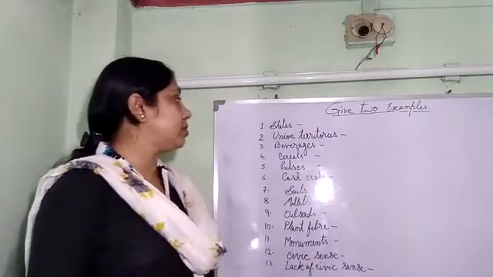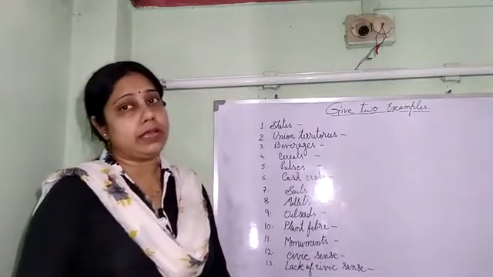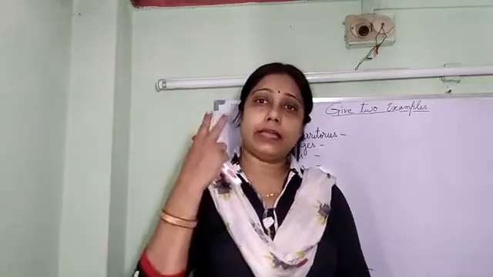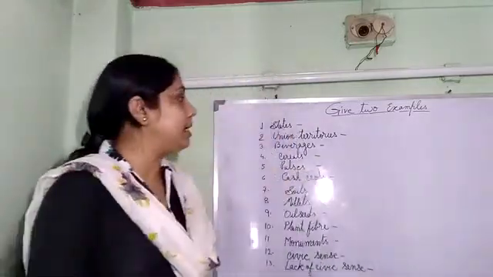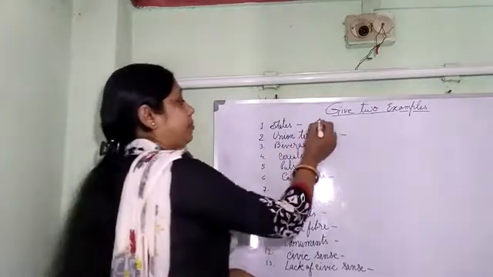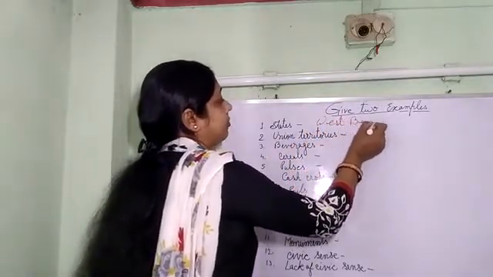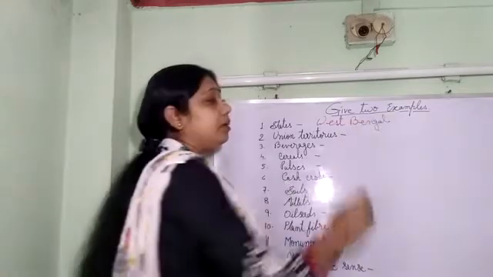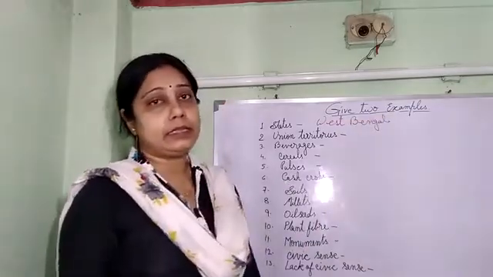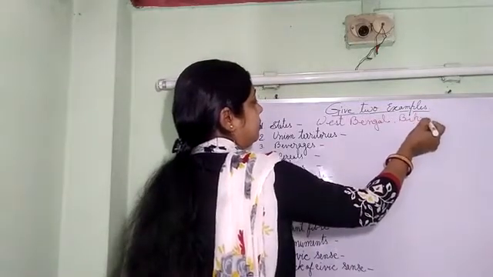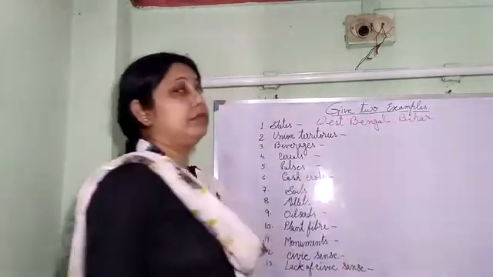Now the very first question is states. We know that we are having 28 states. So among these 28 states, you can write any two. So we will write what? Let us try. We will write West Bengal because we are living here. So the first state I chose, that is West Bengal. And the next state, yes, I can write Bihar. Any two states we want to write, we can write down.